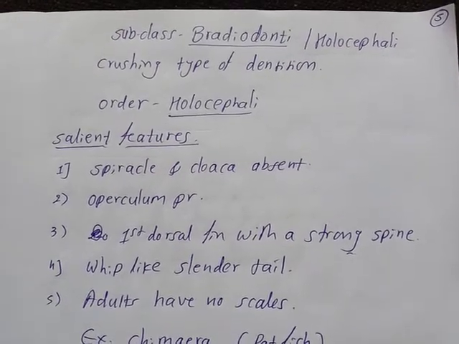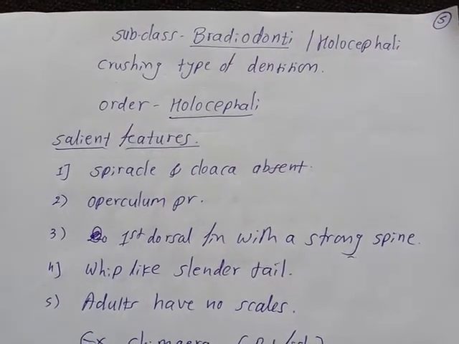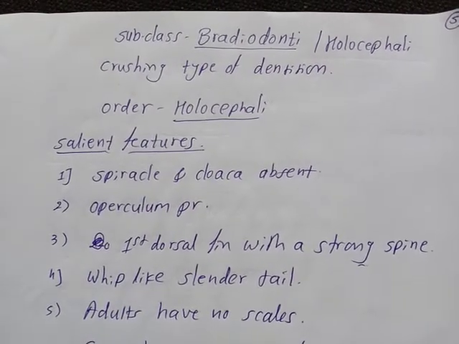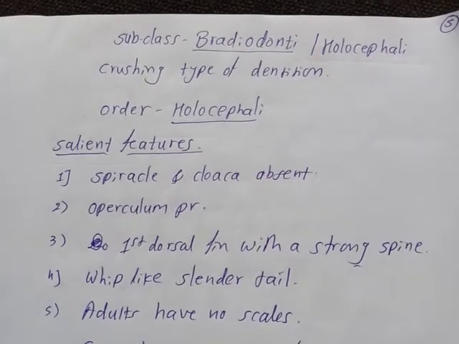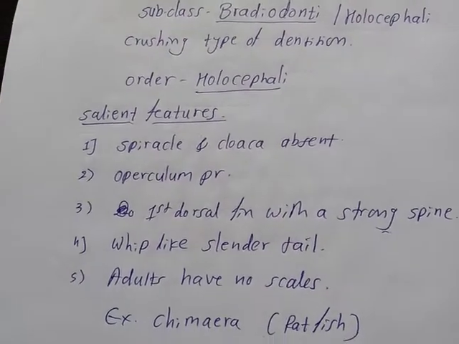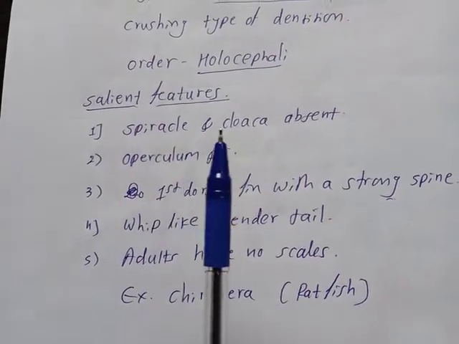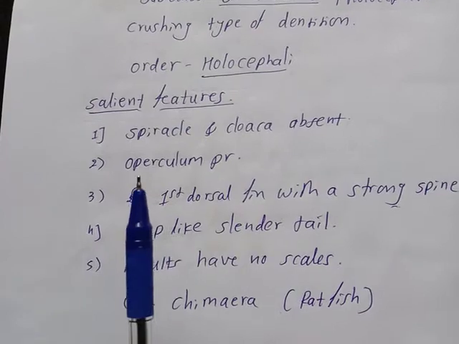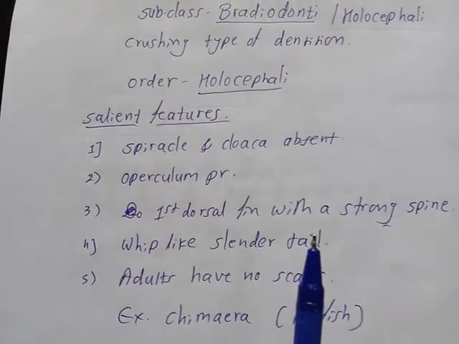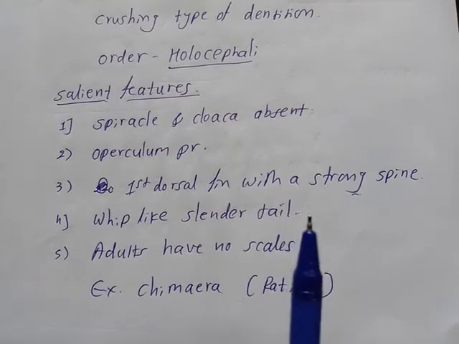This subclass have only one order, that is Holocephali. So in this the teeth are of crushing type, that is the crushing type of dentition. Then order Holocephali, the salient features: spiracle and cloaca absent, operculum present. Then first dorsal fin with a strong spine, whip-like slender tail.